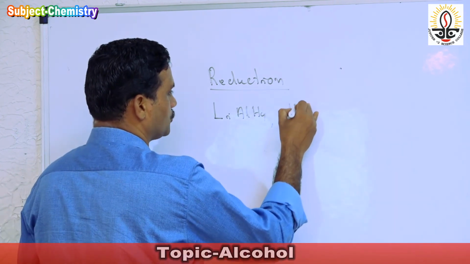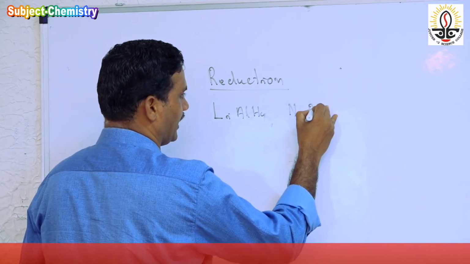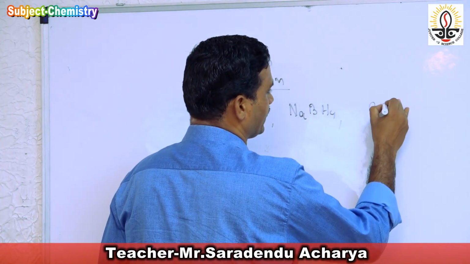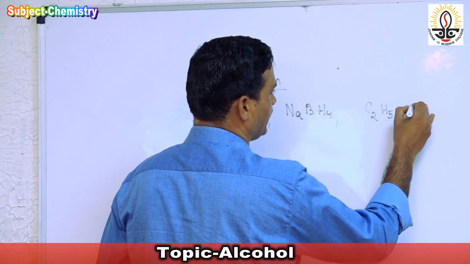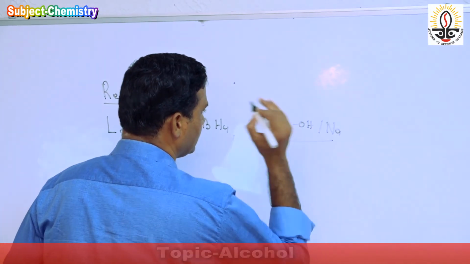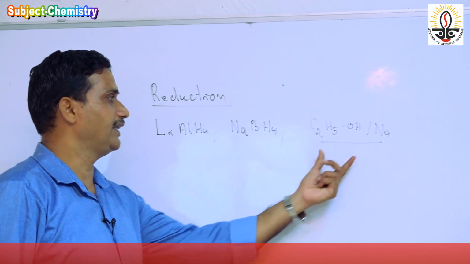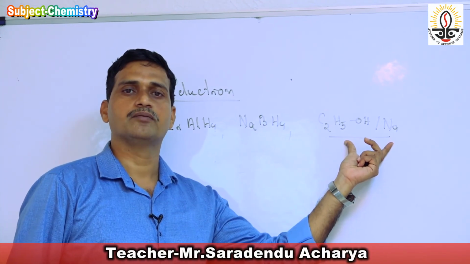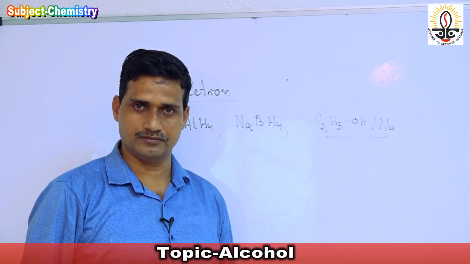Second, sodium borohydride, NaBH4. Third, C2H5OH/Na, this reaction is known as the Bouveault-Blanc reaction.